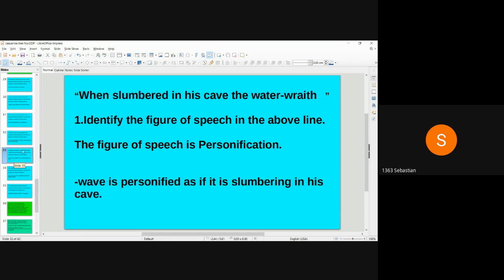When slumbered in his cave, the water writhed. Identify the figure of speech in the above line. The figure of speech is personification. Wave is personified as if it is slumbering in his cave. Slumbering meaning sleeping.